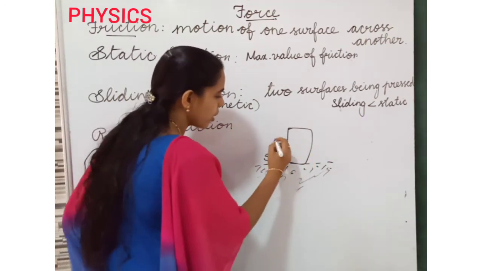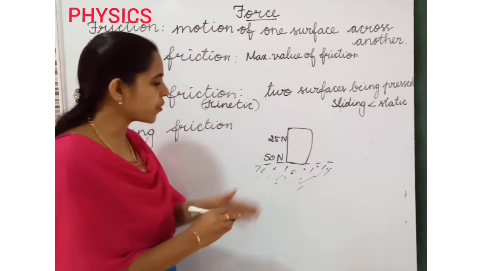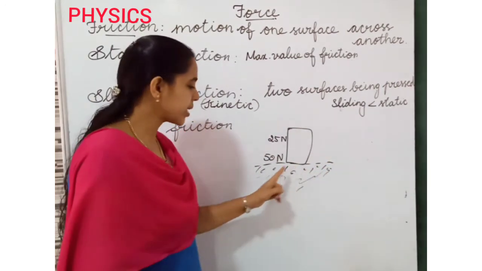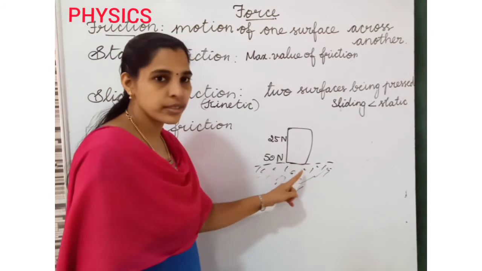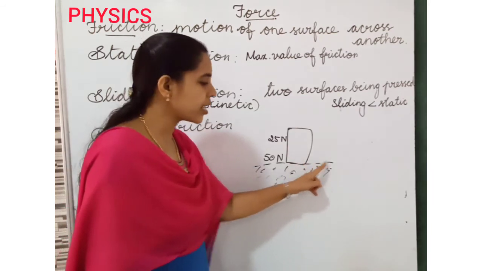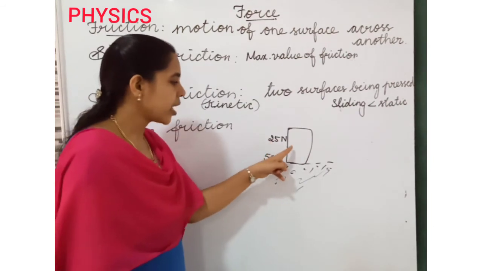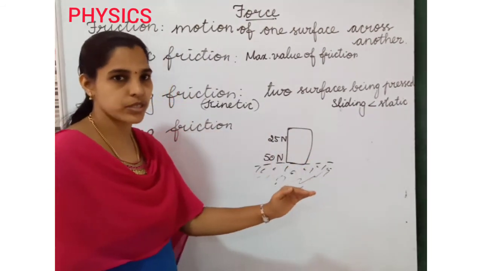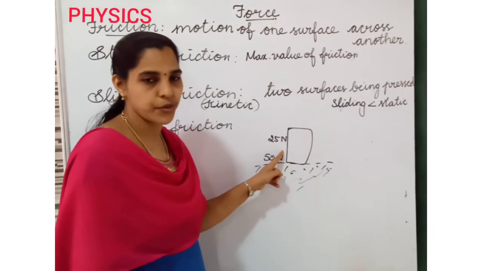I am giving only 25 Newton. When I use 25 Newton force, it cannot move, because it needs 50 Newton. The washing machine cannot move on the floor. Now here the static force is 25 Newton.